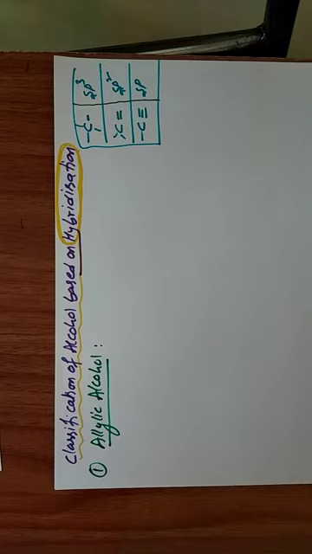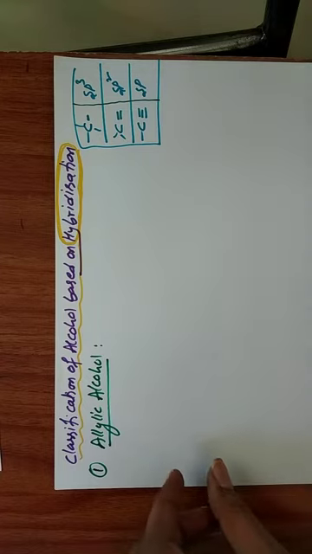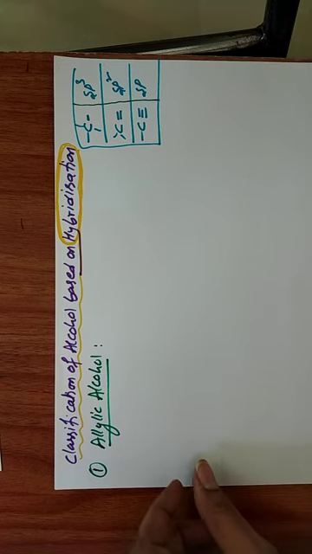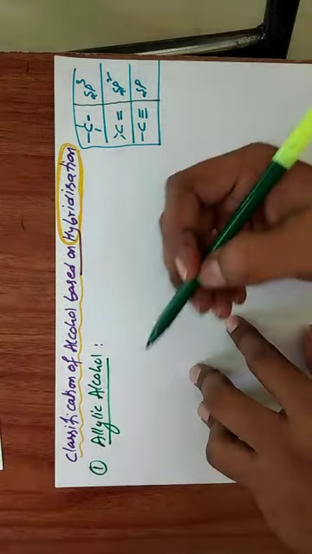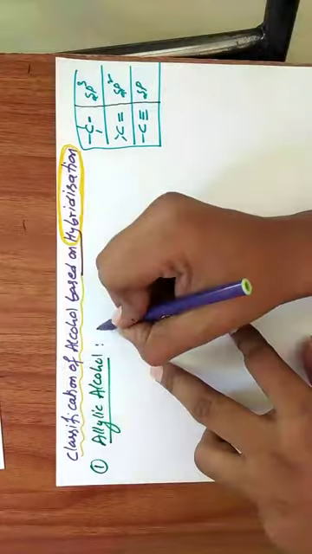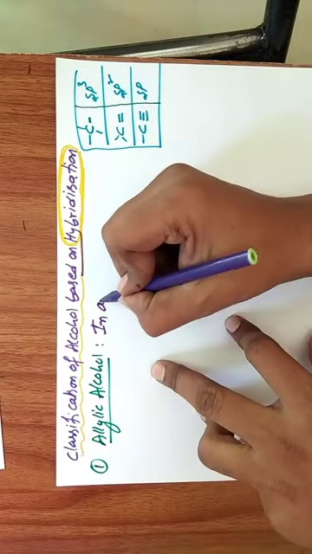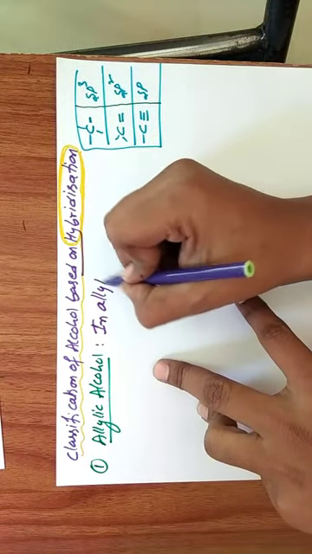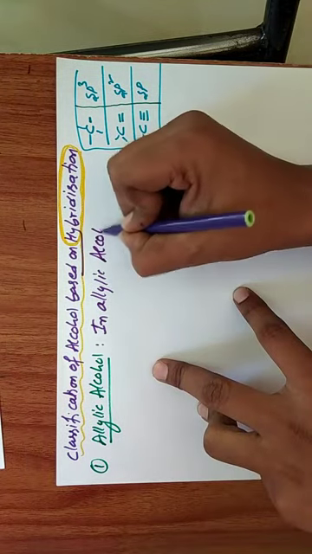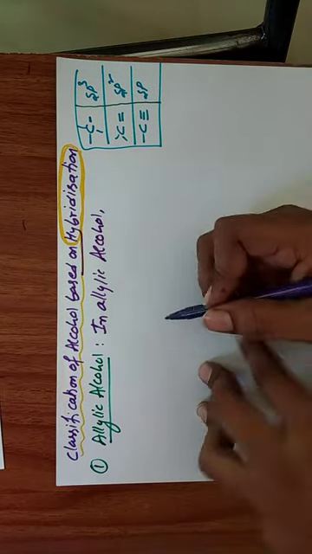That much difference only; the remaining statements are the same. In allylic alcohol, what is the definition?